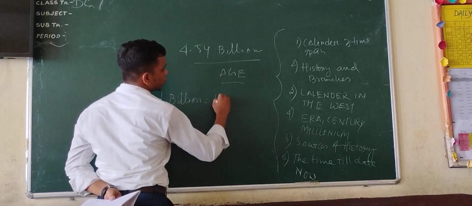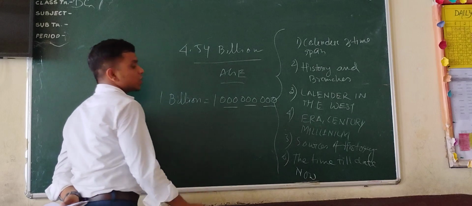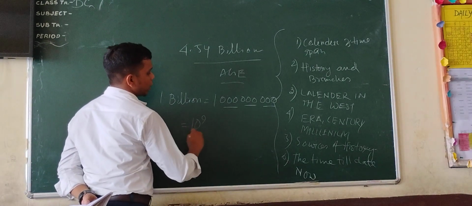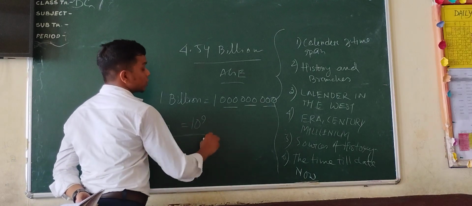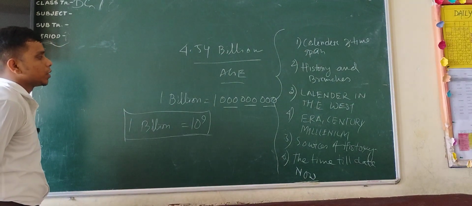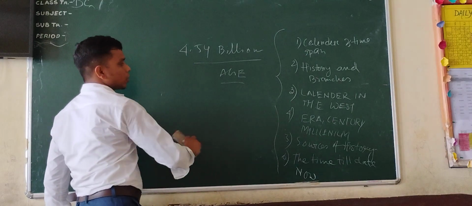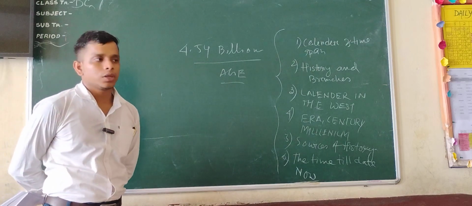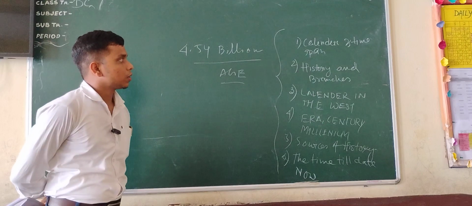Billion is 1 followed by these zeros. In short, 1 billion equals 10 to the power 9. 1 billion years equals 10 to the power 9 years. This is the age of Earth. It is very interesting because our Earth has gone through lots of changes between the very first day and today. We have to go through this process with the help of the calendar.